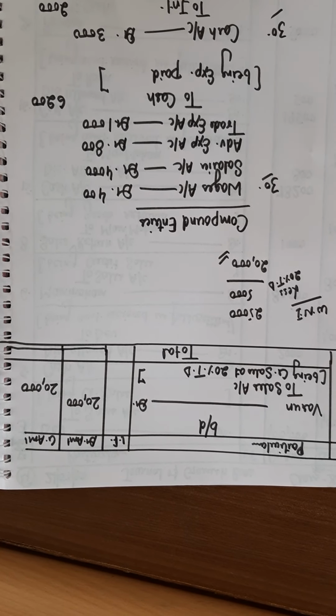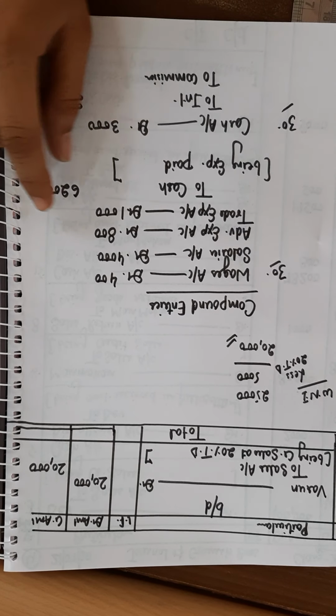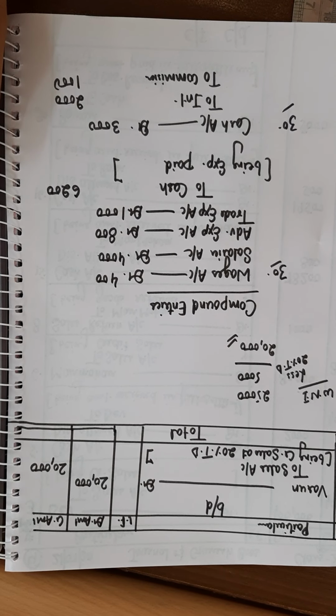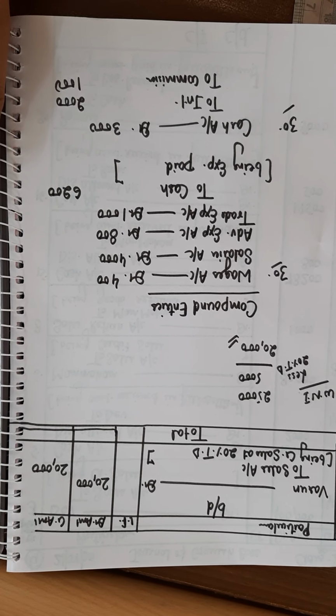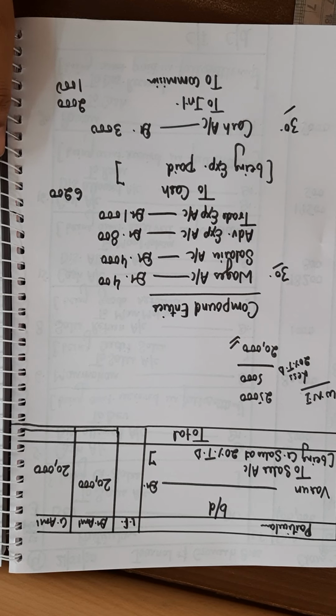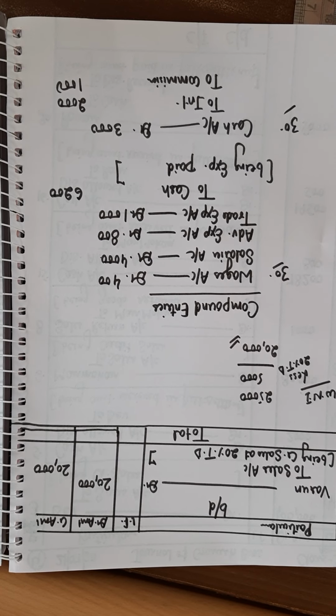There are various types of entries, as I discussed in the class, and there is one entry called the compound entry. ठीक है, अभी up to question number 4 you have done the simple entries, but now some compound entries are there. Compound entries means when two or more transactions, means two or more expenses or anything else are paid on the same date, instead of passing individual entries, now you have to pass a compound entry. Compound means overall one entry.